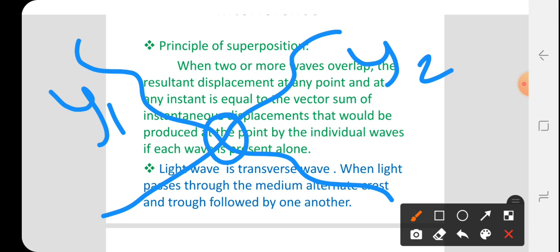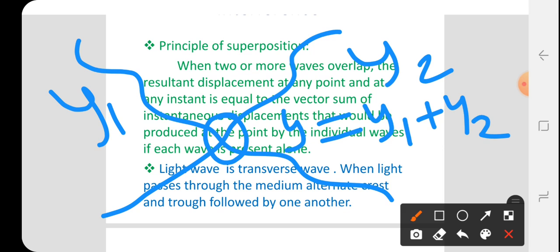The displacement of this arriving point increases or decreases due to the change of phase of the waves. That is, the displacement is y = y1 + y2. This displacement is the vector sum of both waves propagating in a medium and crossing each other.